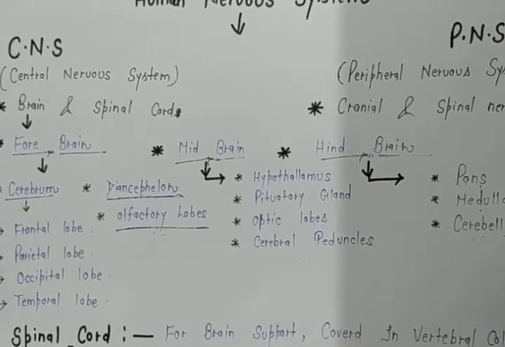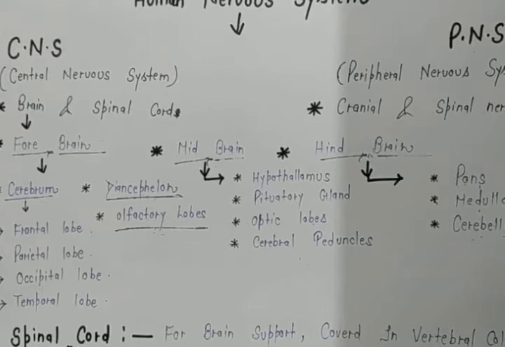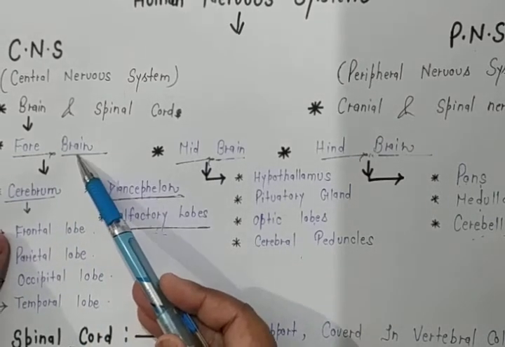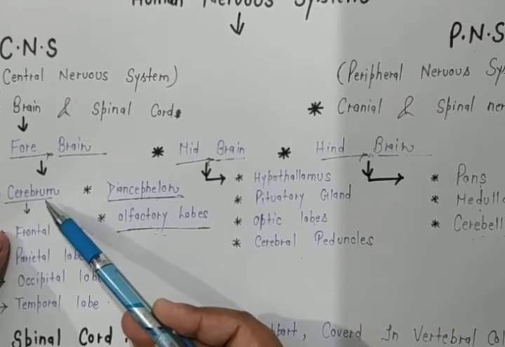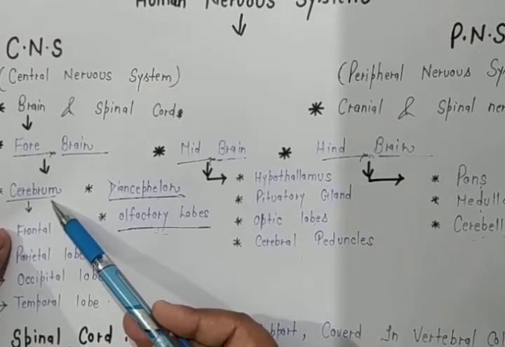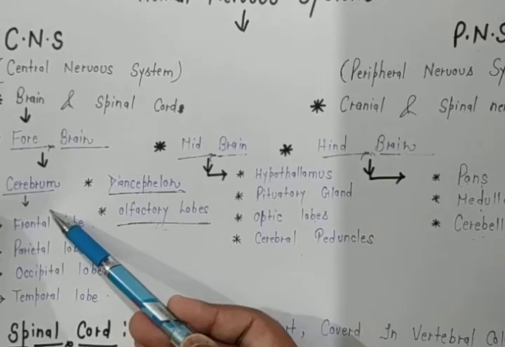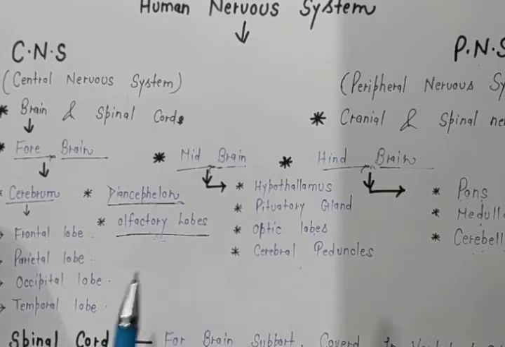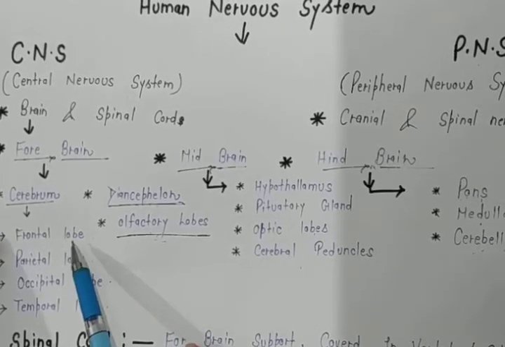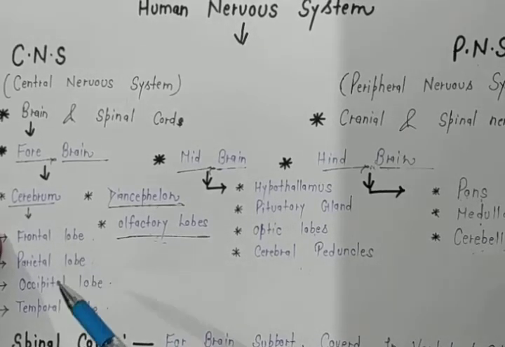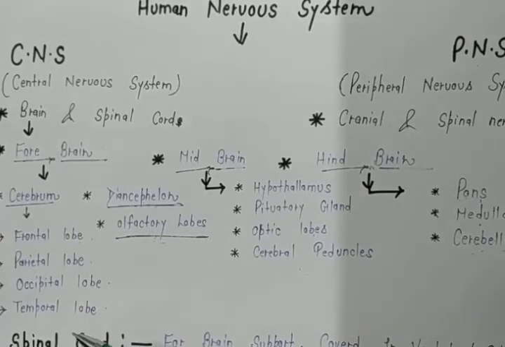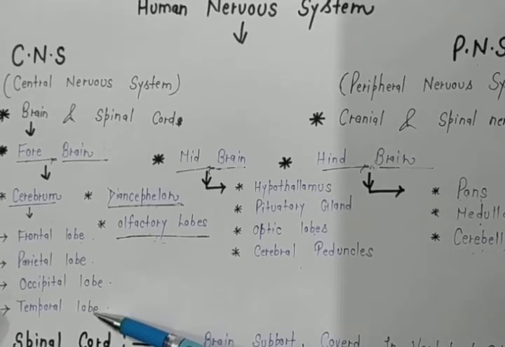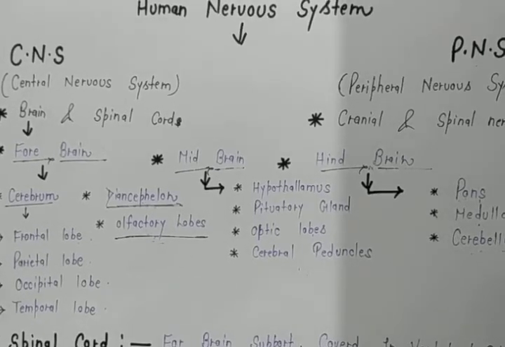There is a lot of difference between both terms, and we will discuss it. Actually the main part of the brain is the forebrain, and the first part of the forebrain is the cerebrum, which also contains four lobes in itself. The first lobe is the frontal lobe, the second is the parietal lobe, the third is the occipital lobe, and the fourth is the temporal lobe.